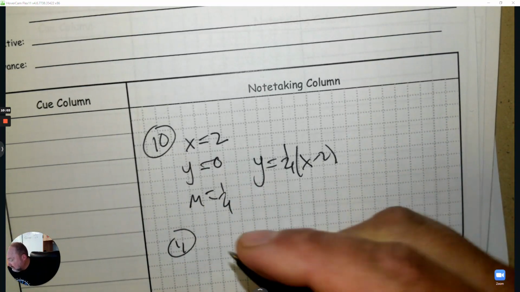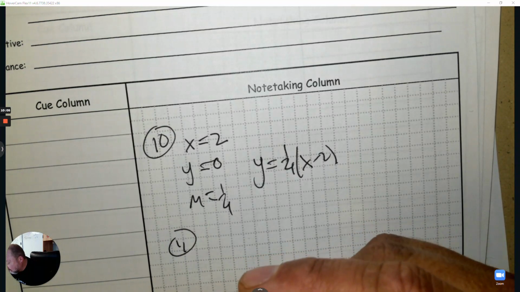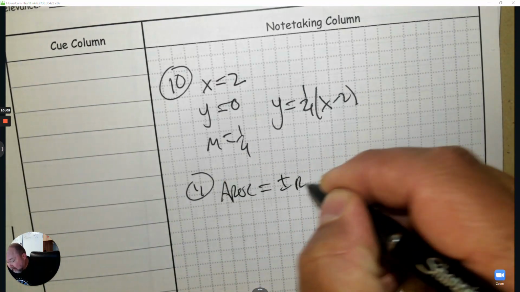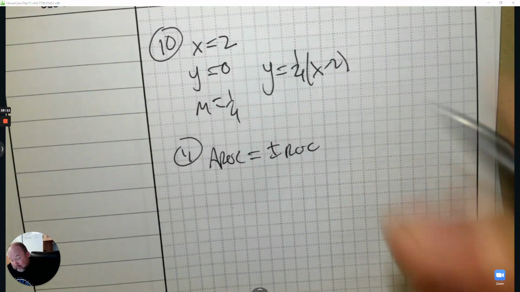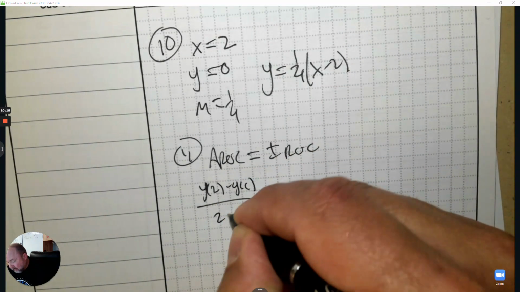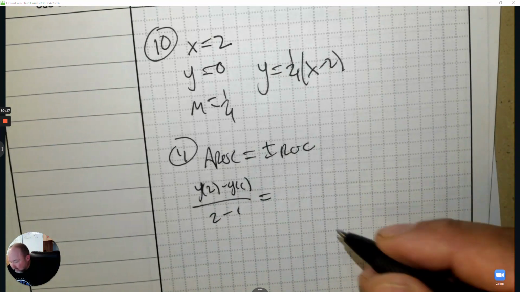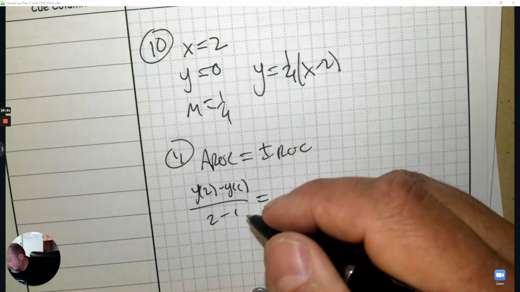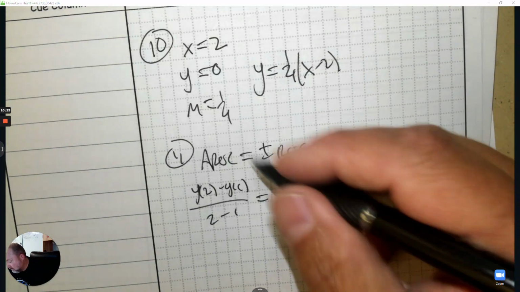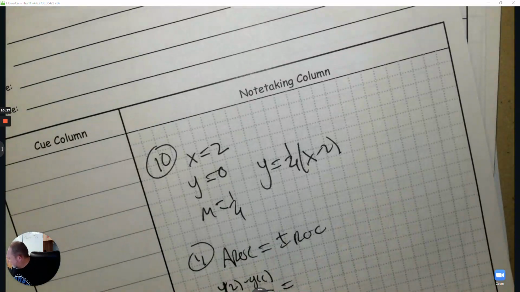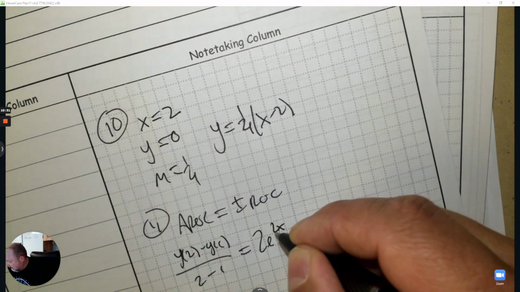Number 11. Use your calculator to find the value of c which satisfies the mean value theorem. That is AROC equals IROC from 0 to 2. So AROC is y2 minus y1 over x2 minus x1. The IROC is the derivative, which we said was, what did we just say the derivative was? I just had it. 2e to the 2x plus 2.